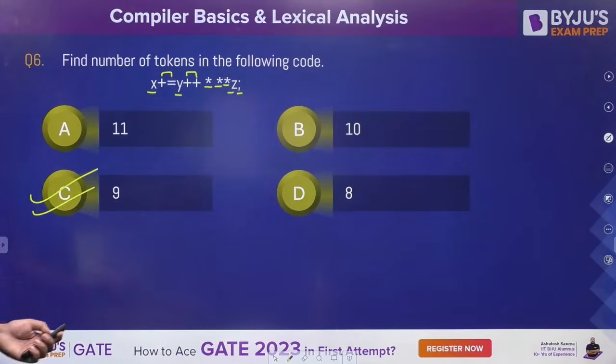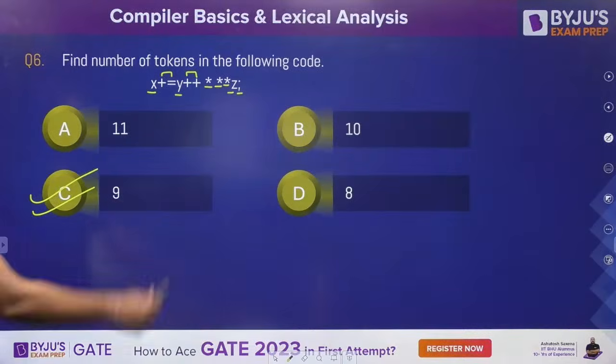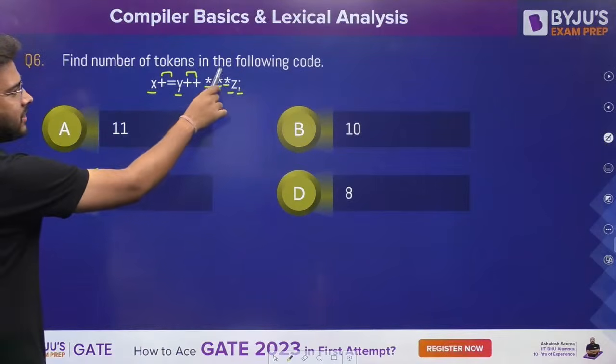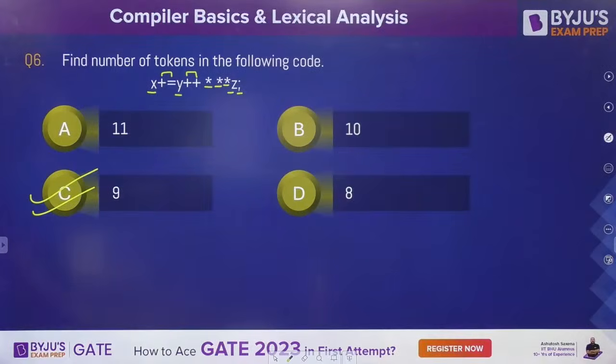9 tokens are there. What about this one? Kritika, how you are getting 5? 9 tokens are there, na? 1, 2, 3, 4, 5, 6, 7, 8, 9. Always we consider this pointer, or you can say star, as a separate operator. Okay, we cannot combine them.